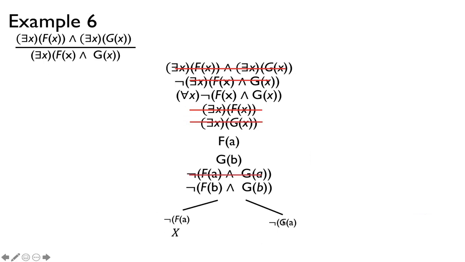And then on this side, I'm going to apply De Morgan's law to this part. Notice I don't have to do it to this side because we've closed that branch already. So let's do it to this part. And then notice this also closes, but this one is actually open. This branch is open. We found a counterexample that makes the premise true but makes the conclusion false. And so this is not valid.